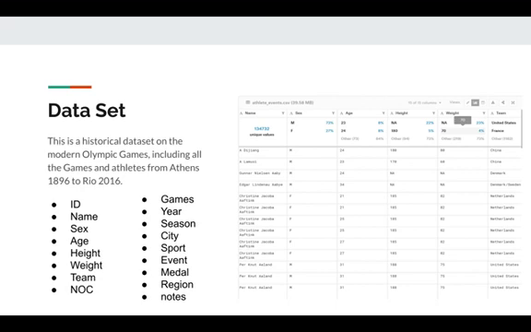Each row includes an athlete participating in a single game, with their detailed demographic information like country, age, and sex, information on the games like where and when it's hosted, also the outcome of the sporting event, like whether the athlete won a medal and what kind of medal he or she got.